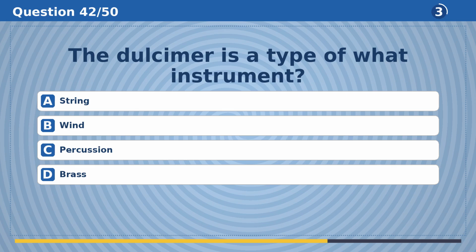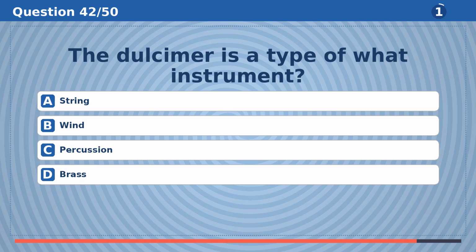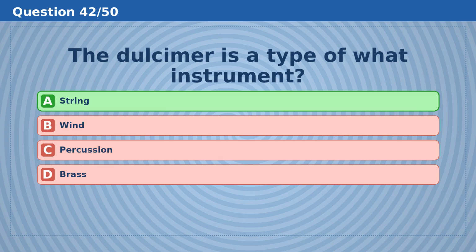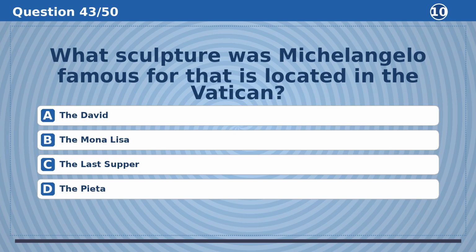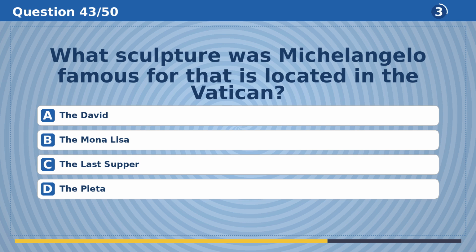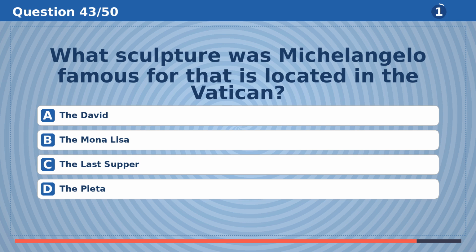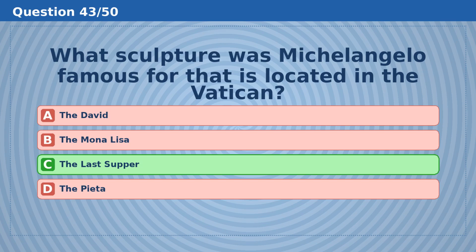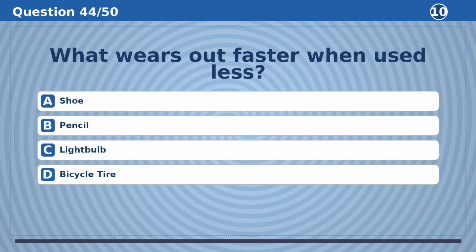The dulcimer is a type of what instrument? The answer is A, string. What sculpture was Michelangelo famous for that is located in the Vatican? The answer is C, The Last Supper.